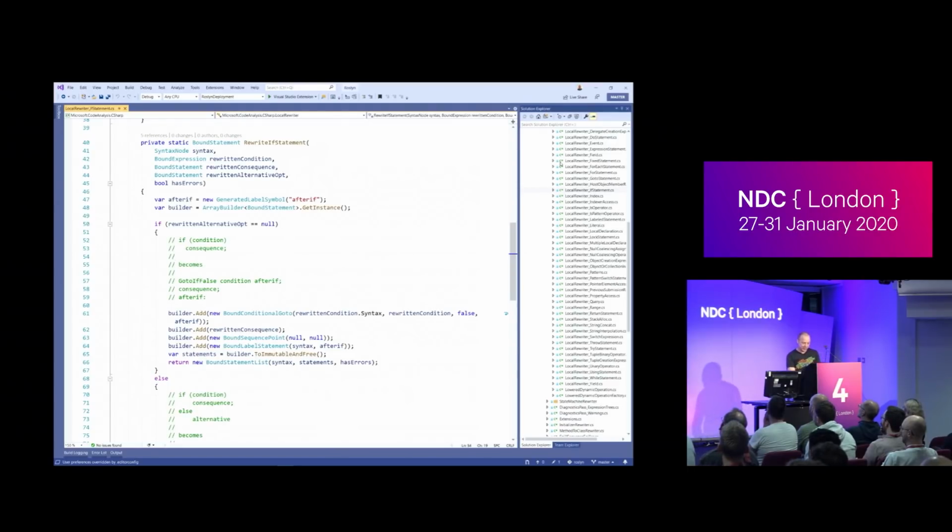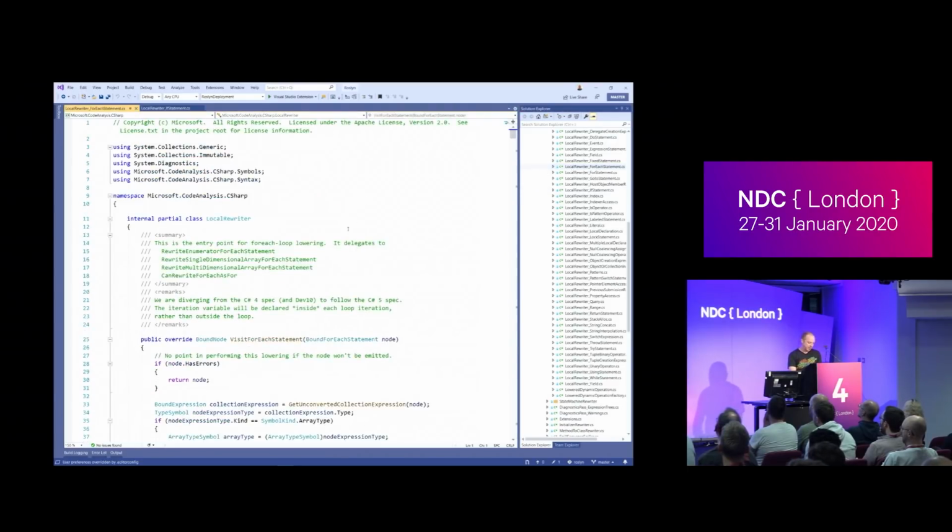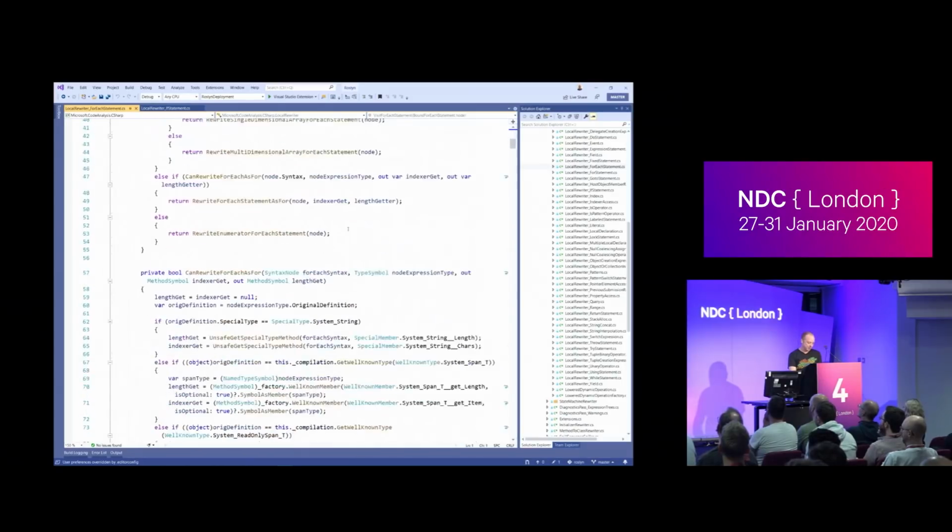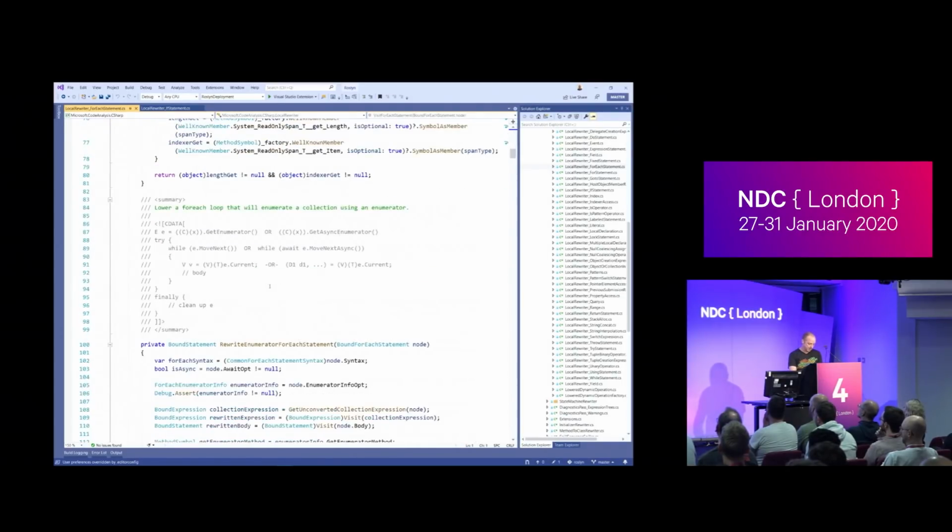If we look at foreach, there's actually 4 different lowerings in here. And this file also got slightly more complicated since I did the slides, because now it's async enumerable as well, but there's not a big difference there. You can see this is essentially what I had on the slides. Here's our 2 casts, V and T, because they always use single letters, I never know what they mean.